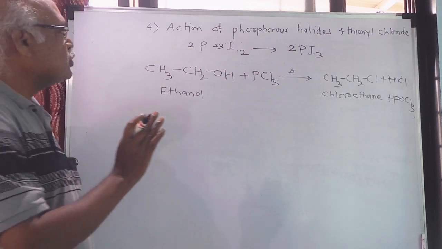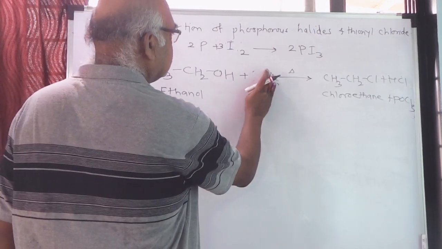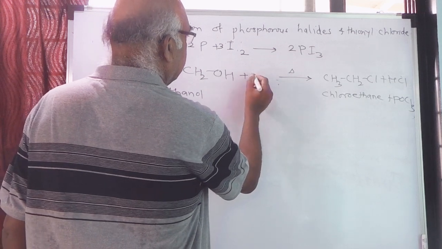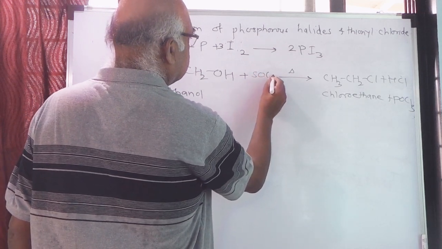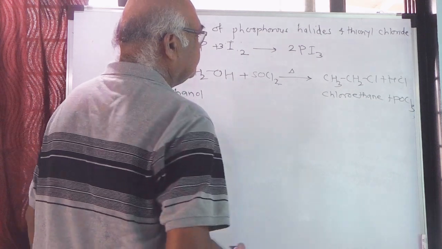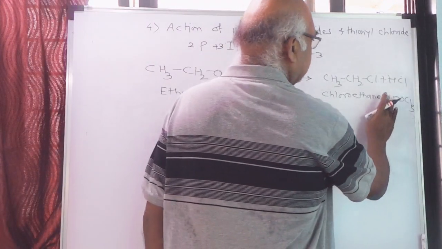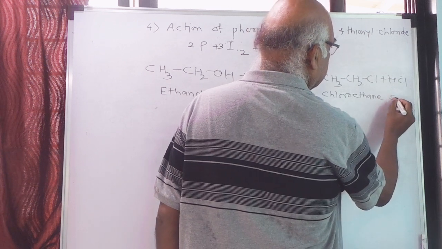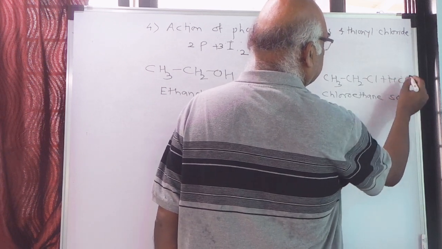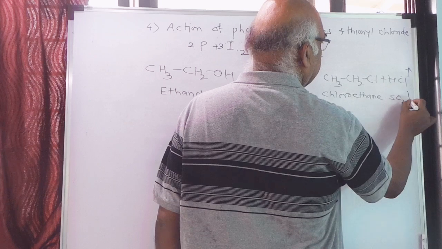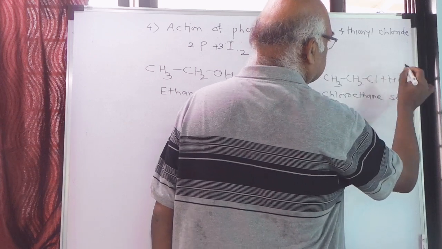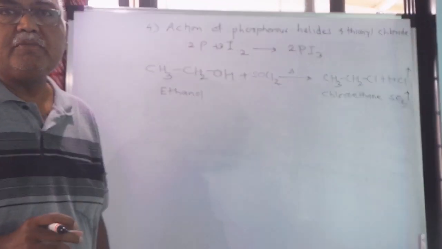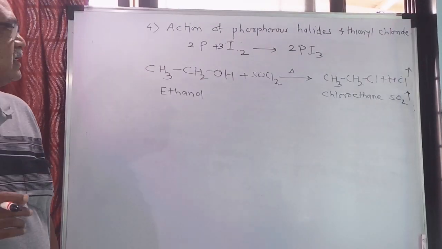If I take SOCl2, that is thionyl chloride, again I will make the change only over here. The byproducts will change, so you will get HCl and SO2. Don't forget to show the upward arrow, which means the byproducts are gases.